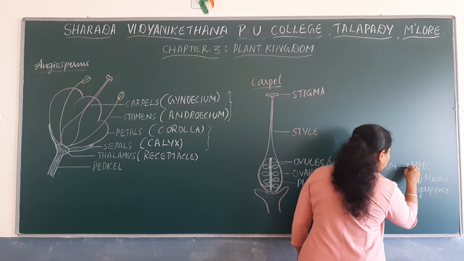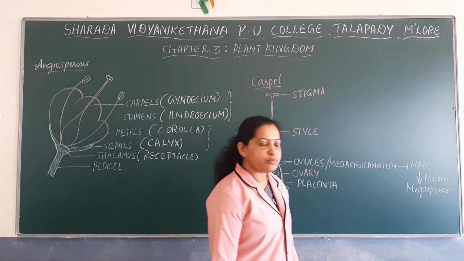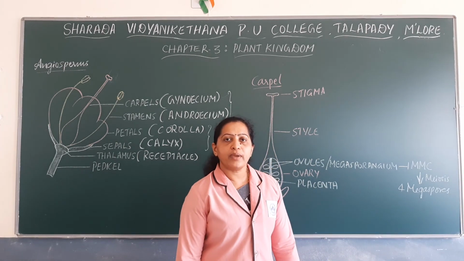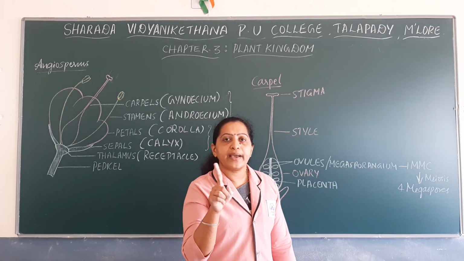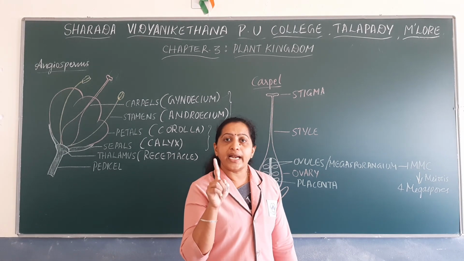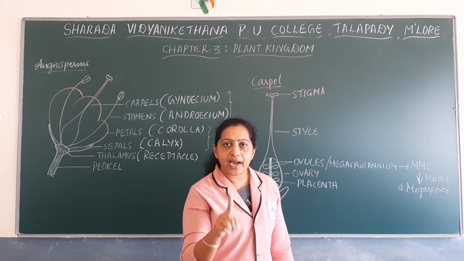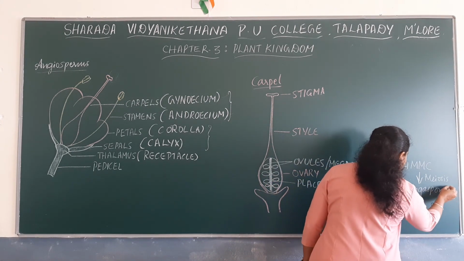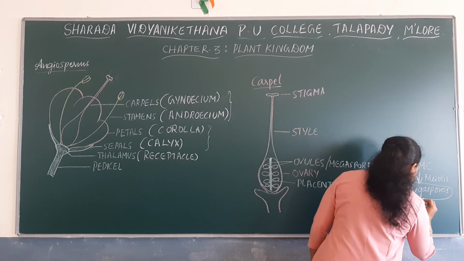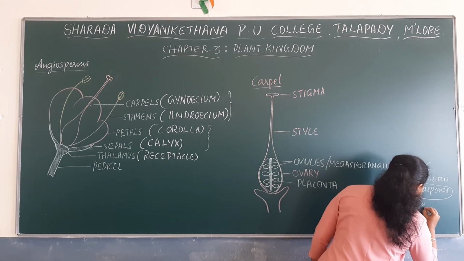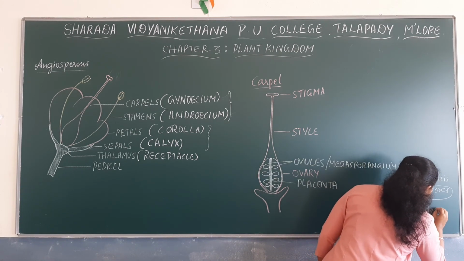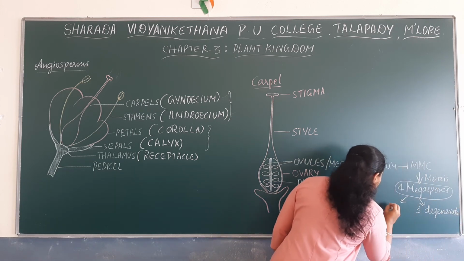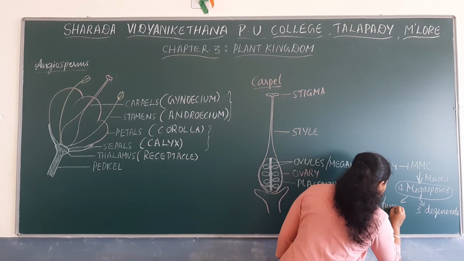Generally, one megaspore mother cell undergoes meiotic division to form 4 megaspores. Among these 4 megaspores, 3 will degenerate and only one remains functional.